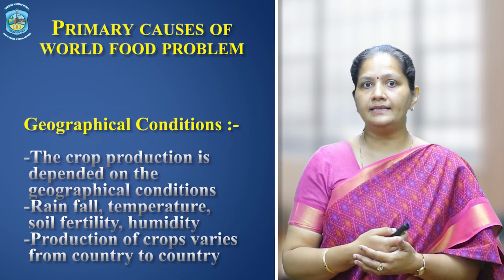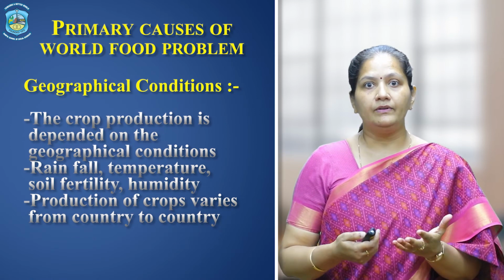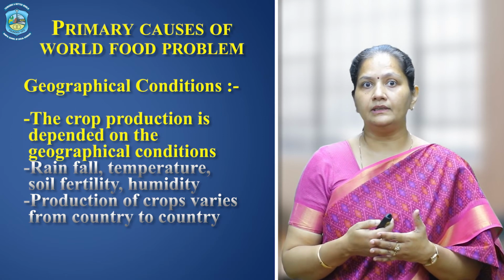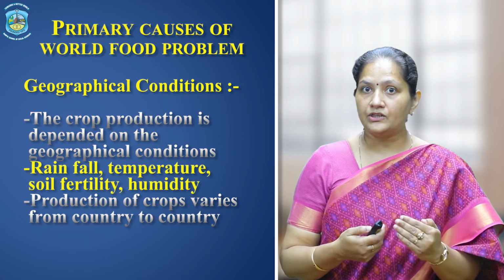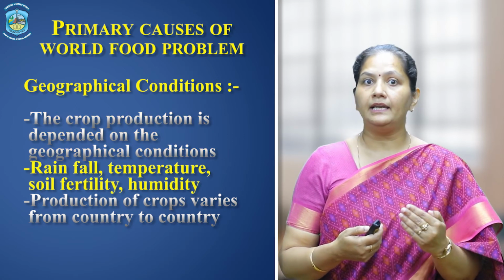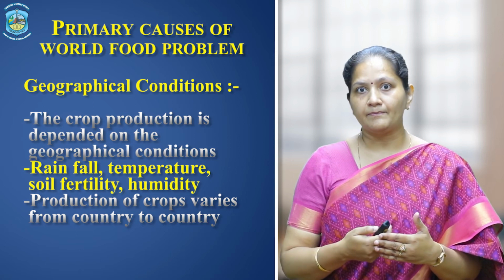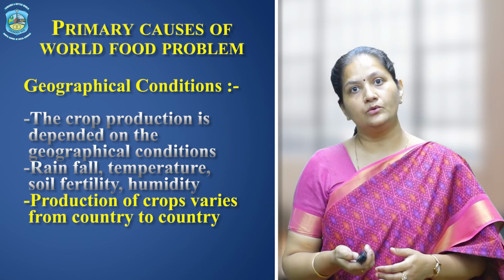The next cause is geographical conditions. We all know that crop production is dependent on geographical conditions such as rainfall, temperature, soil fertility, humidity, and so on. And this is the reason production of crops varies from country to country.